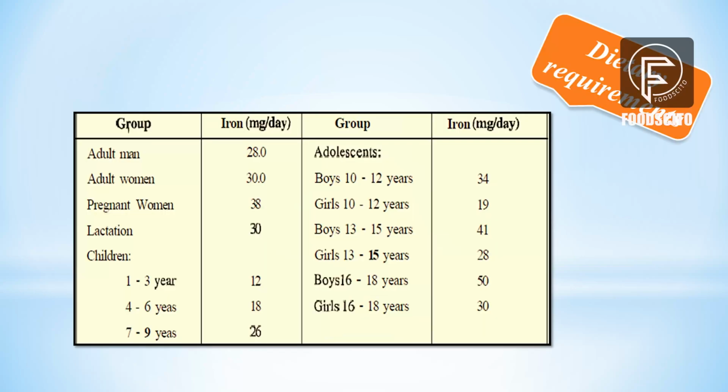death. Now, here you can see the ICMR recommendation for daily intake of iron for Indians, which in case of an adult man is around 28 milligram per day, whereas for females it is 30 milligram per day.